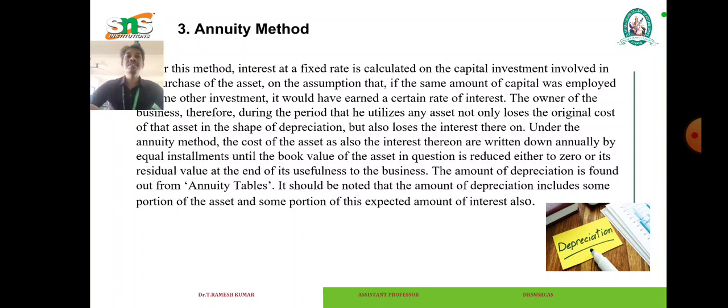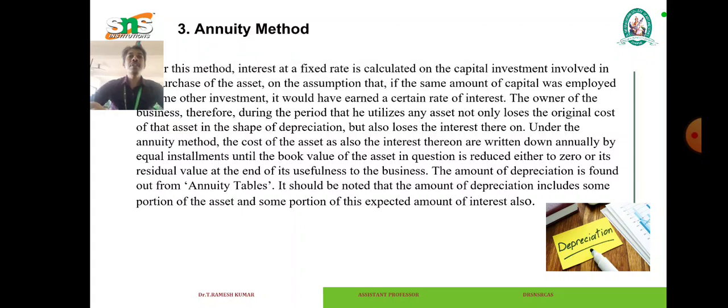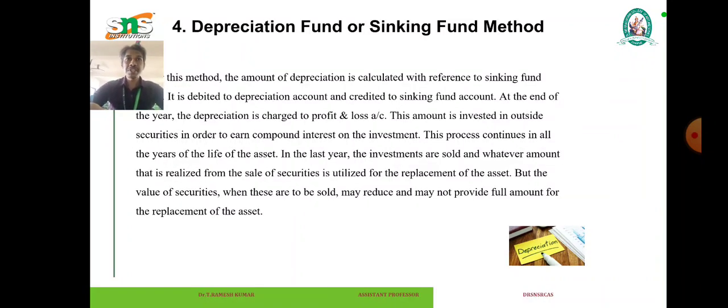In this method, interest at a fixed rate is calculated on the capital investment involved in the purchase of the asset, on the assumption that if the same amount of capital was employed in some other investment, it would have earned a certain rate of interest. The owner of the business, therefore, during the period he utilizes any asset, not only loses the original cost of the asset in the shape of depreciation, but also loses the interest thereon. Under the annuity method, the cost of the asset as also the interest thereon are written down annually by equal installments until the book value of the asset is reduced to either zero or its residual value at the end of the usefulness of the asset. The fourth method is the depreciation fund or sinking fund method.